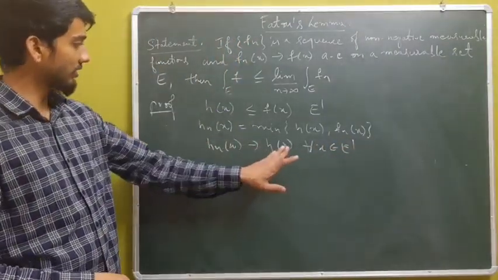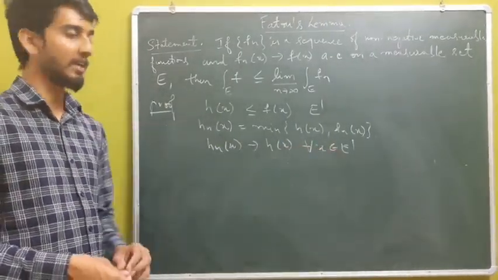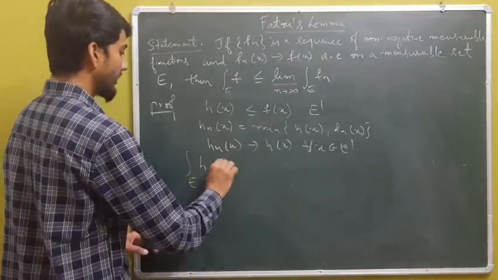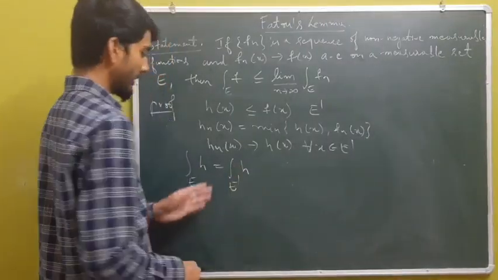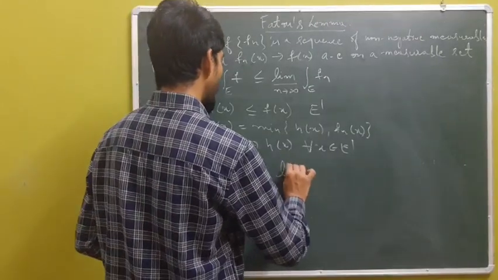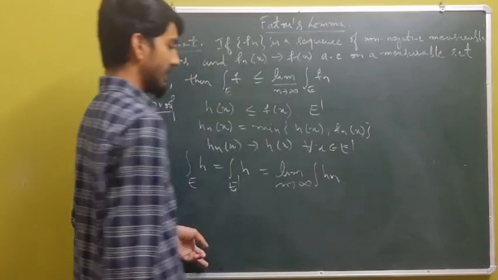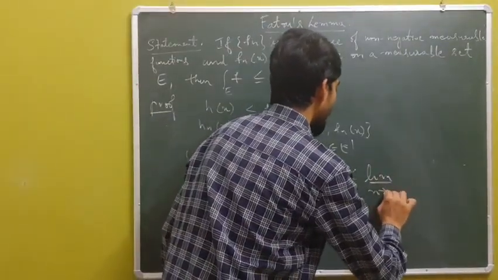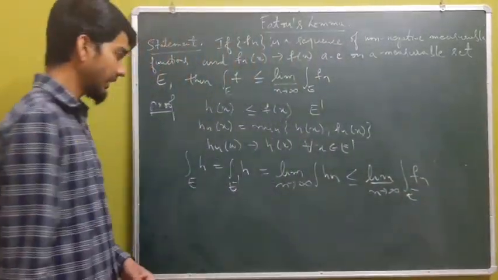Having hn of x converge to h of x for each x in E dash, by the bounded convergence theorem, I can have the integral of h over E to be the integral of h over E prime, and this is equal to the limit of the integral of hn, which is less than or equal to the limit inferior of the integral of fn over E.